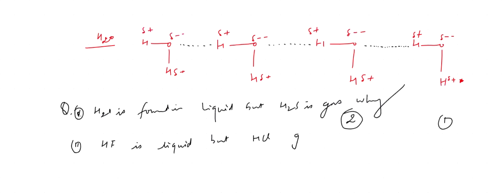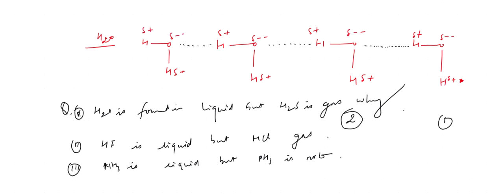Third one: NH3 is liquid, but PH3 is not. All three have the same answer. What can be the answer? Because they are able to form hydrogen bonds in water.